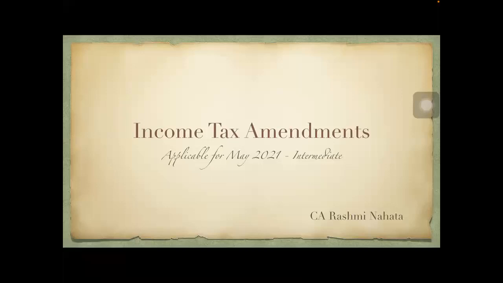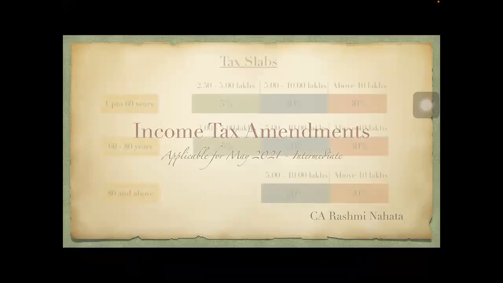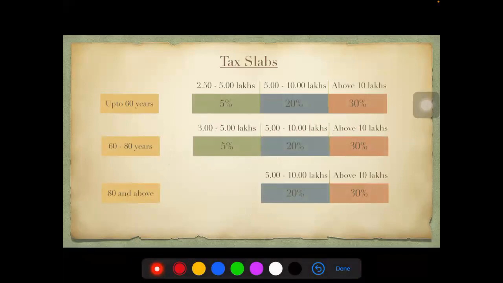So the financial year that is applicable would be previous year 2021, and the assessment year is 21-22. For that year, these are your tax slabs. Up to 60 years of age of an individual, up to 2.5 lakhs there is no tax. 2.5 to 5 lakhs, it is 5%. 5 to 10 lakhs, 20%. Above 10 lakhs, 30%. The same slab is also for HUF, artificial judicial person, and other AJP and all those things too.